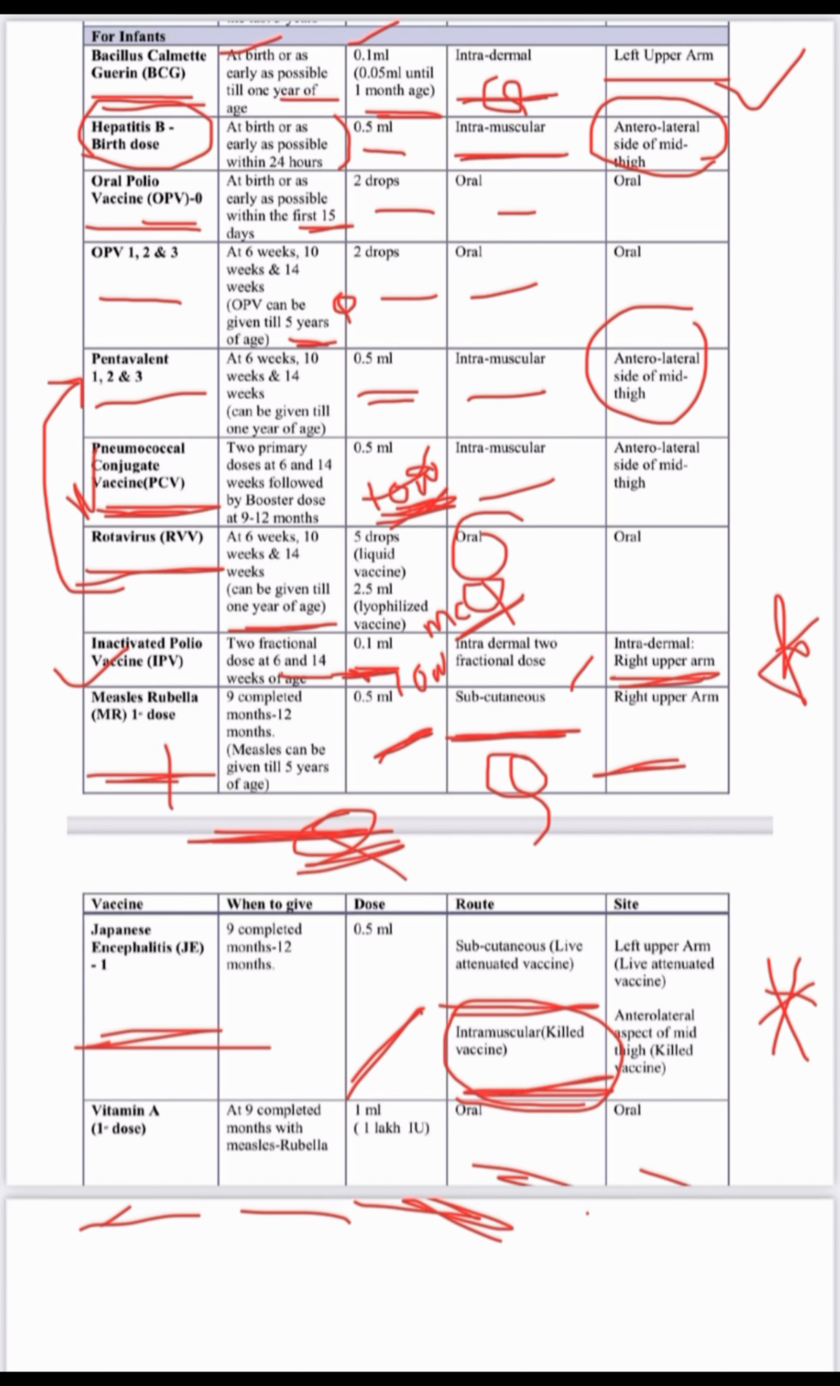So here is the total immunization schedule of the infant. What you have to remember: two vaccines are intradermal, BCG and IPV. BCG is in the left upper arm, polio is given in the right upper arm, 0.1 ml. Then Japanese encephalitis and measles: Japanese is left-handed subcutaneous and measles right hand subcutaneous, 0.5 ml.